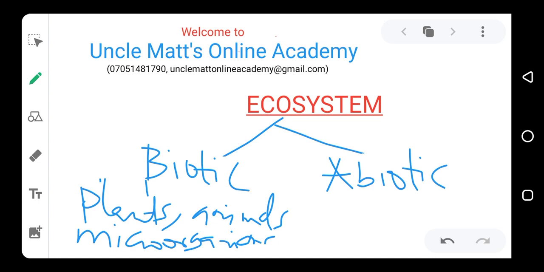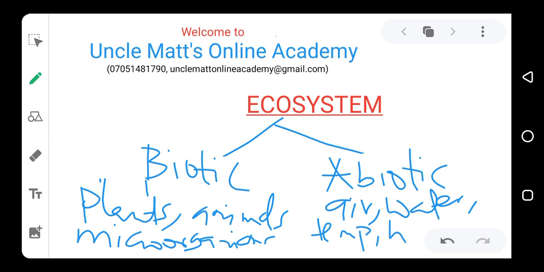And also other abiotic factors in the system, like air, like even the water, all of these components are the abiotic factors. So under abiotic factors, we have air, we have water, we have temperature, we have humidity, and many other things.